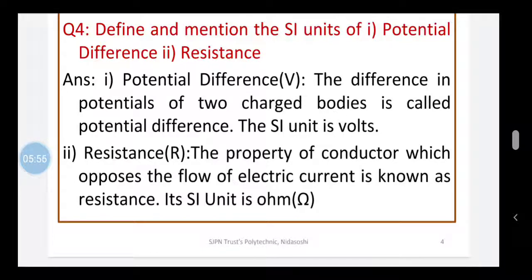The first one is potential difference. The difference in potentials of two charged bodies is called the potential difference. The SI unit of potential is volts.